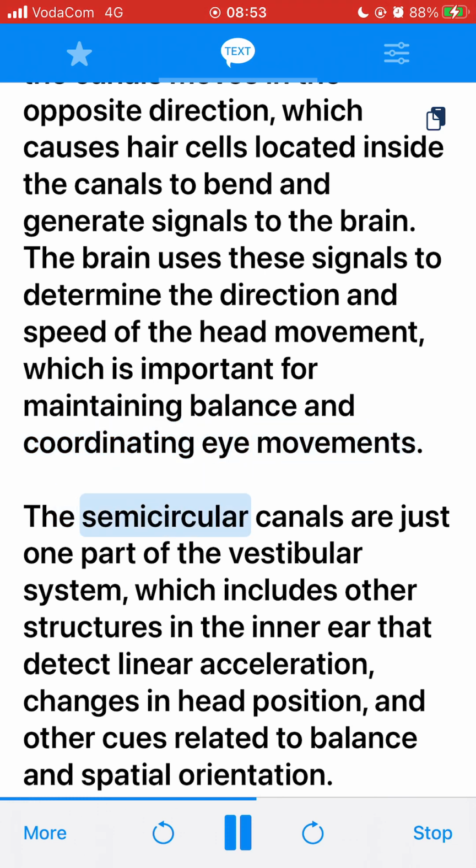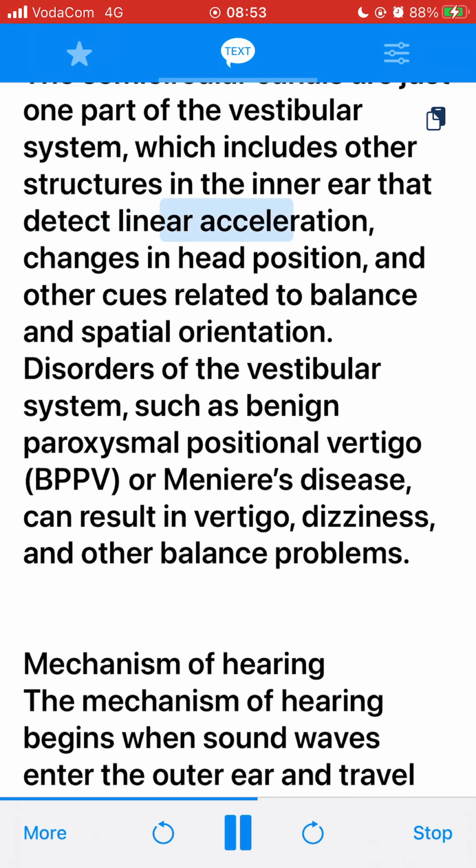The semicircular canals are just one part of the vestibular system, which includes other structures in the inner ear that detect linear acceleration, changes in head position, and other cues related to balance and spatial orientation. Disorders of the vestibular system, such as benign paroxysmal positional vertigo, BPPV, or Meniere's disease, can result in vertigo, dizziness, and other balance problems. Mechanism of hearing.